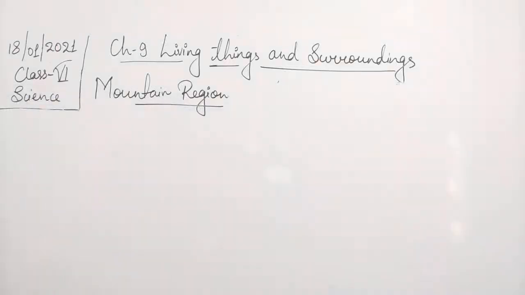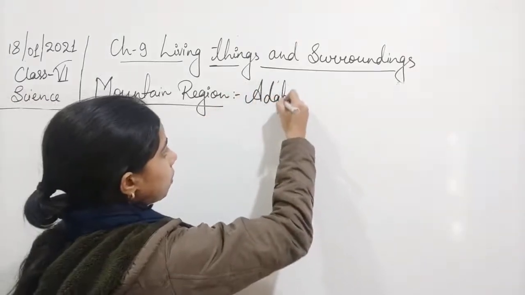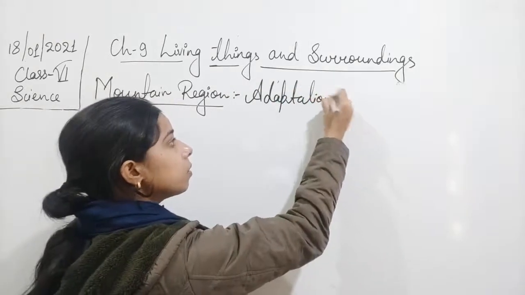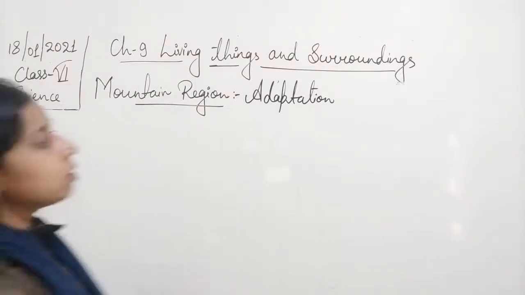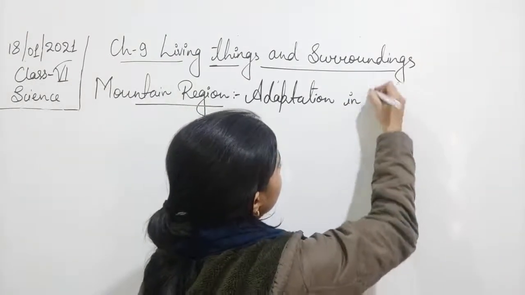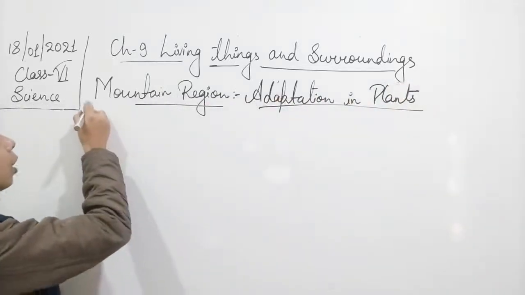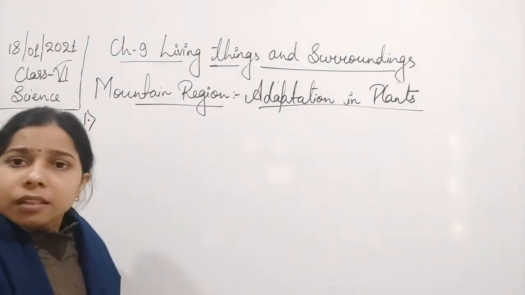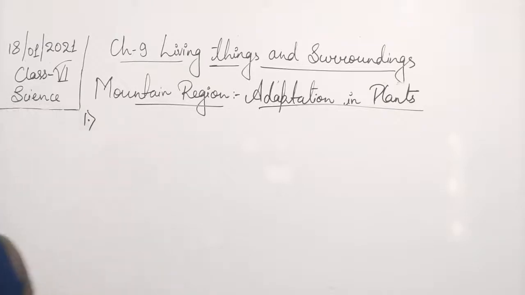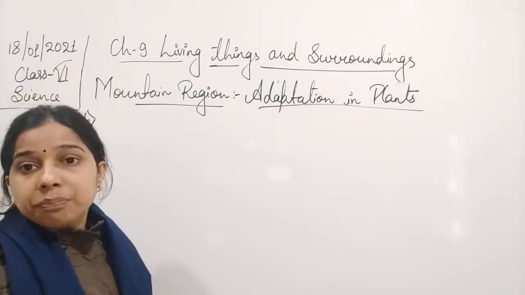So we can write it here: adaptation in plants to the mountain habitat. What kind of adaptation is there? Let us see the first point: what kind of environment, what kind of habitat it is. Then we will see what kind of adaptation they should show. First of all, a lot of rain occurs in the mountain region.